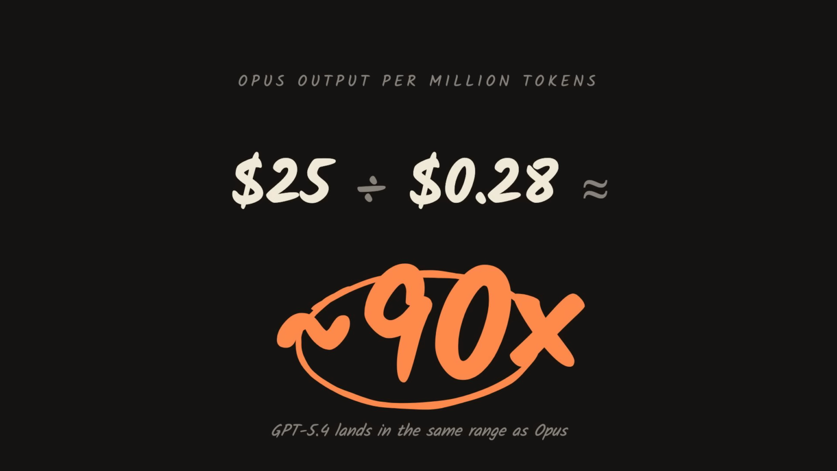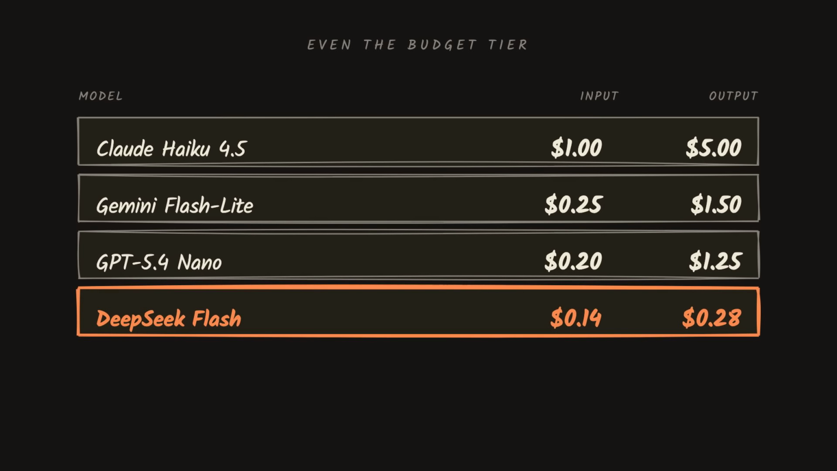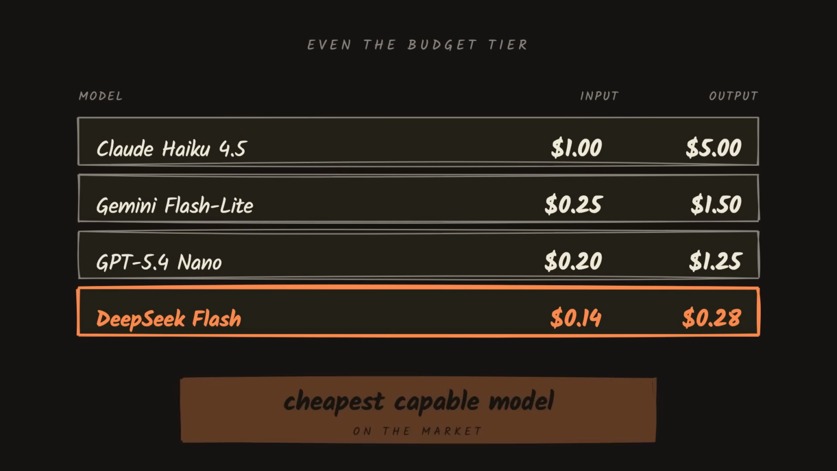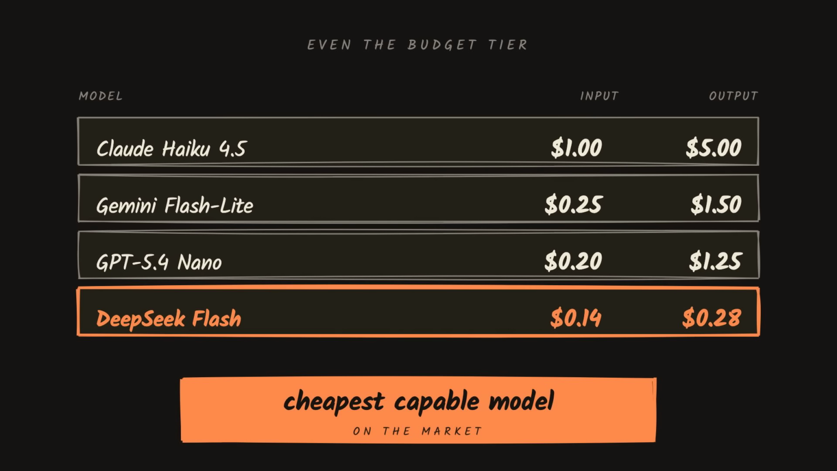GPT 4.4 is in the same range as Opus. Flash is cheaper than Google's budget model and Anthropic's budget model. It is the cheapest capable model on the market.